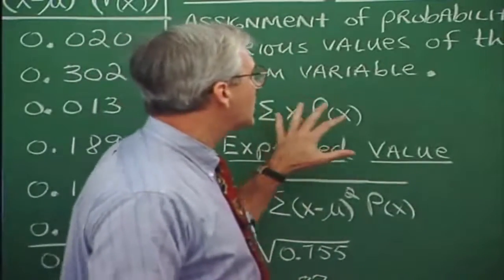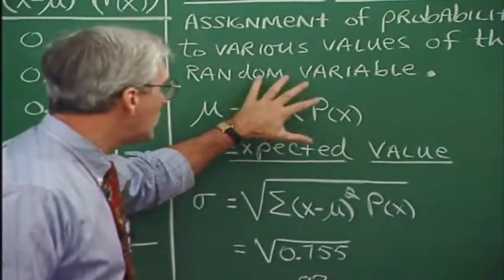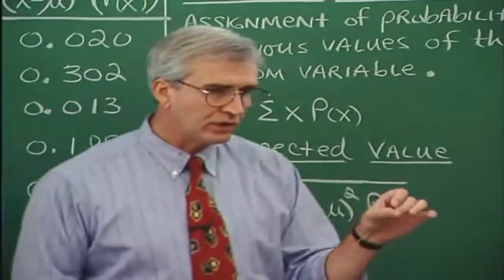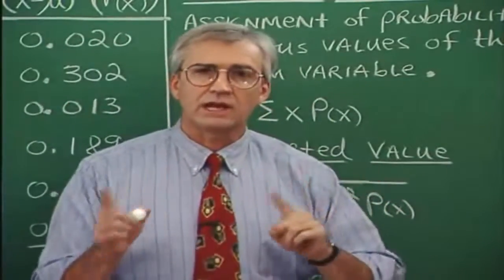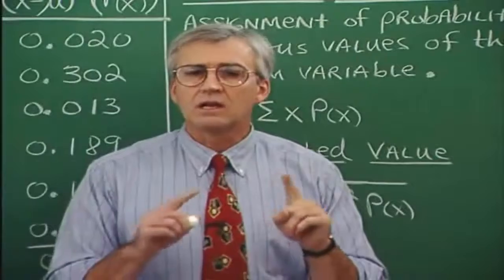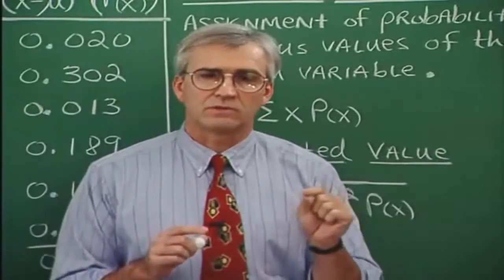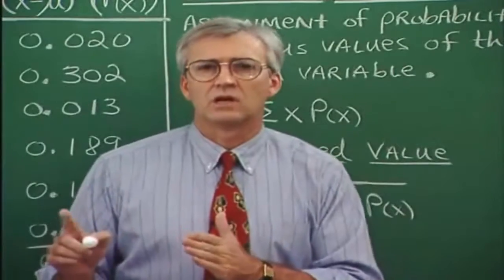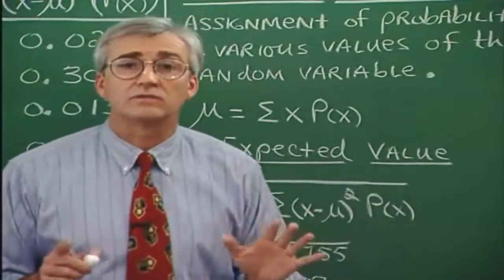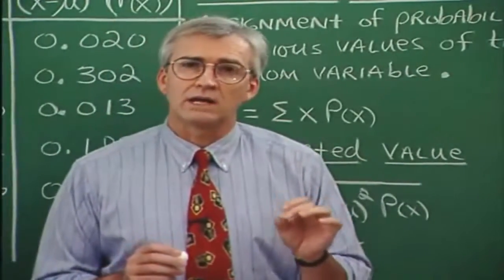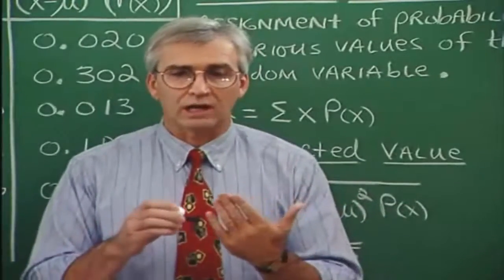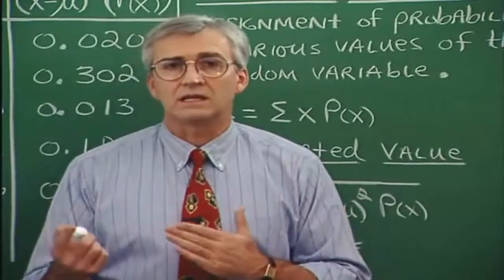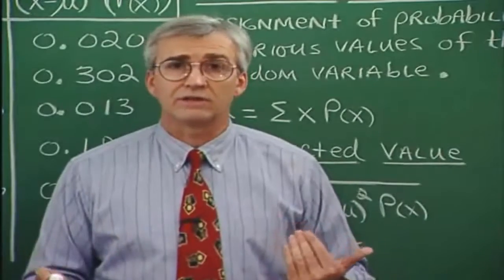Now we're going to talk next about the notion of the calculation of mean and standard deviation. And let us limit ourselves, or talk in terms of a population now rather than a sample. We talked in terms of samples quite a bit in the past. I want to talk in terms of population right now. Now, in terms of population, we're talking about mu for the mean and sigma for the standard deviation.